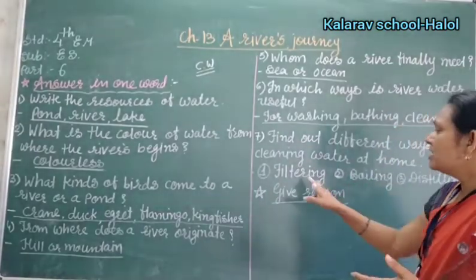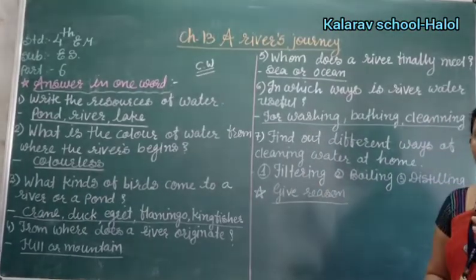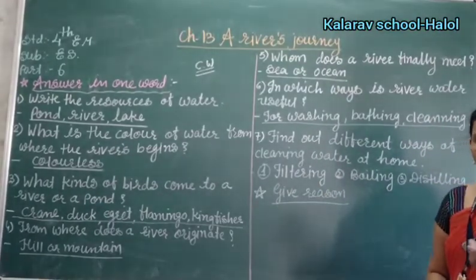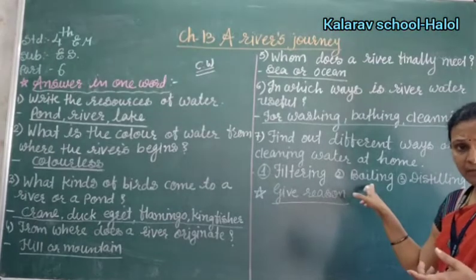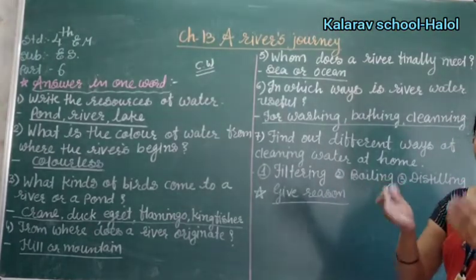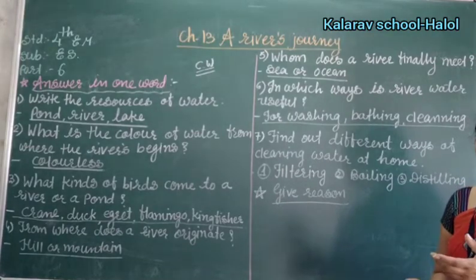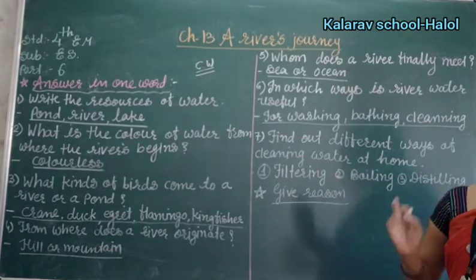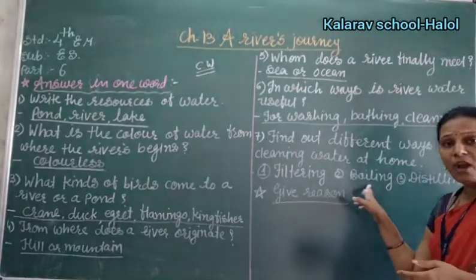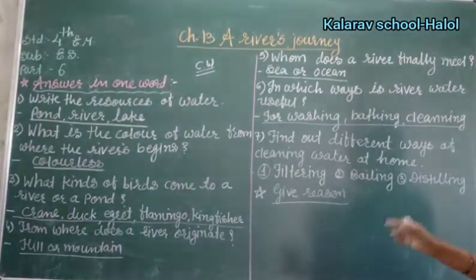The first method is filtering. If you find muddy water, then you have to boil the water. Firstly you have to filter, and after filtering the water you have to boil it, and then after that you again filter the water. The second method is boiling, and the third is distilling.